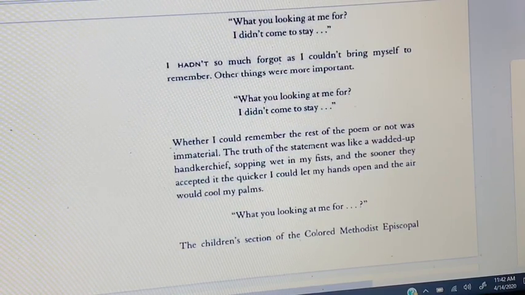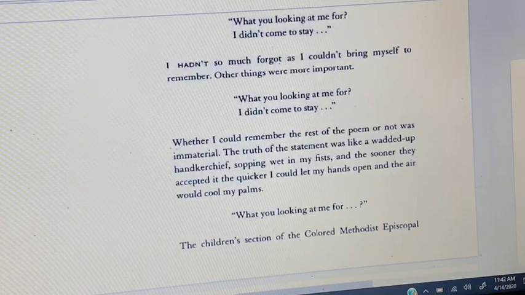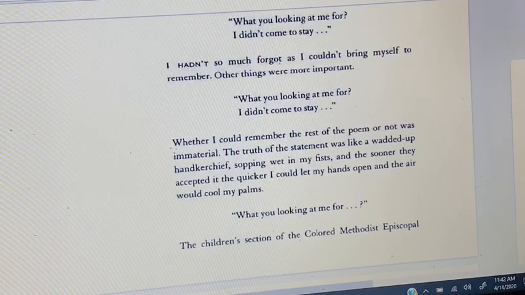What are you looking at me for? I didn't come to stay. I hadn't so much forgot as I couldn't bring myself to remember. Other things were more important. What are you looking at me for? I didn't come to stay. Whether I could remember the rest of the poem or not was immaterial.